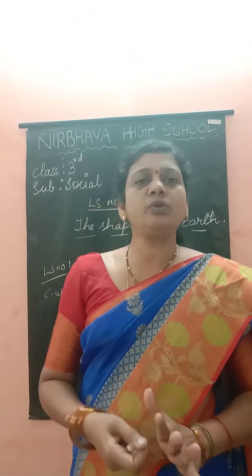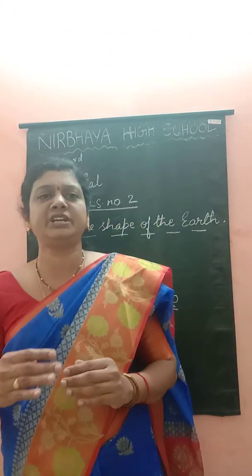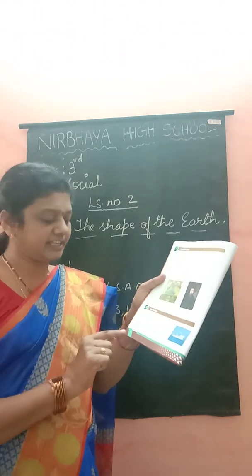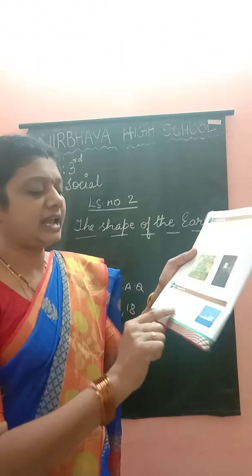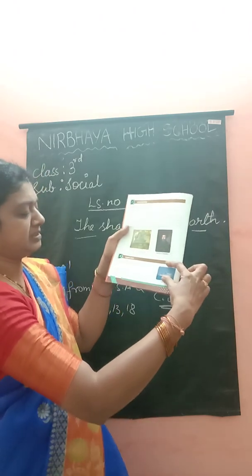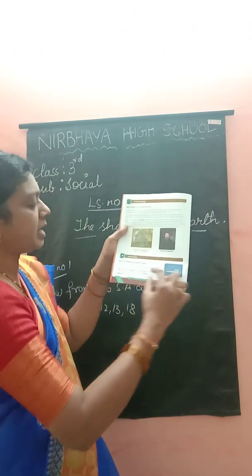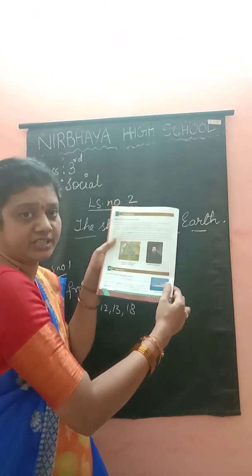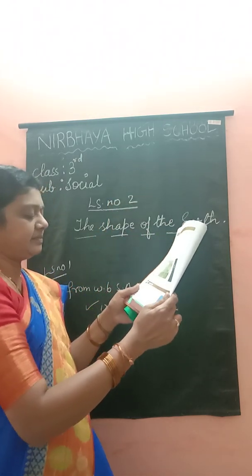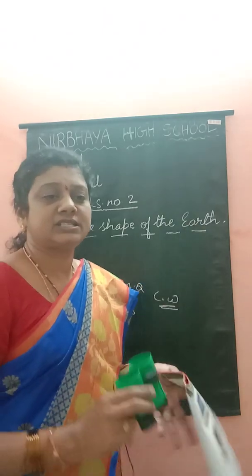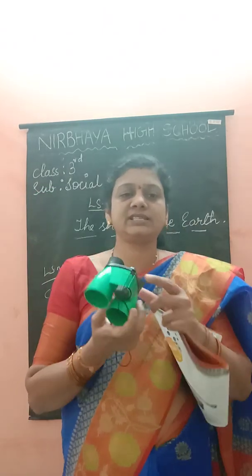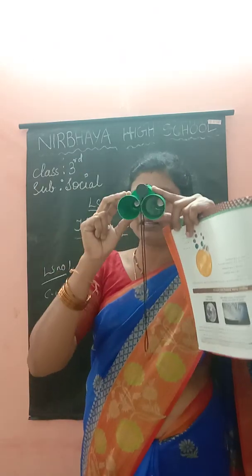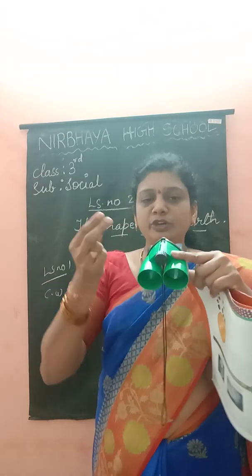Yes, the line where the sky and the earth appear to meet is called the horizon. Children, take your social textbook, page number 8. See in this picture, the sky and the earth appear to meet here, that is the horizon. And we can see with the binoculars. What is this? It is a binocular. What is very far, we can see by this, and it appears to be near.